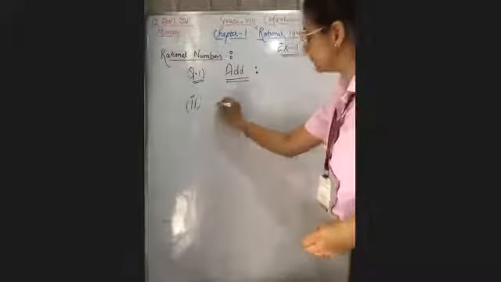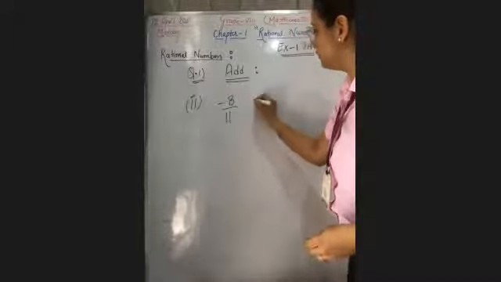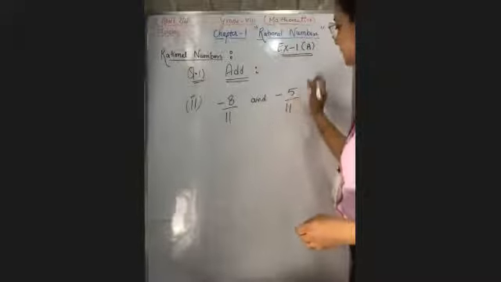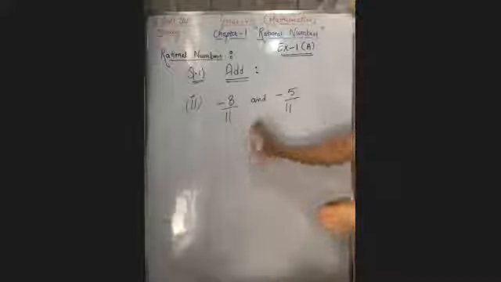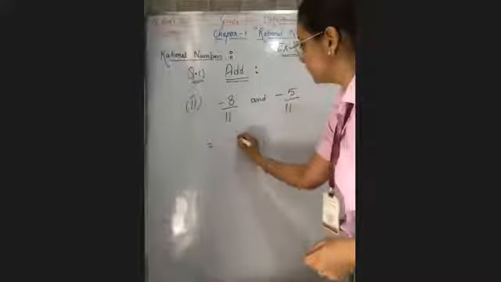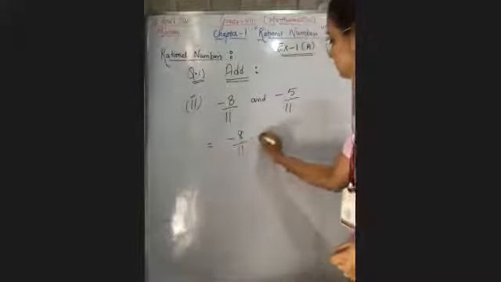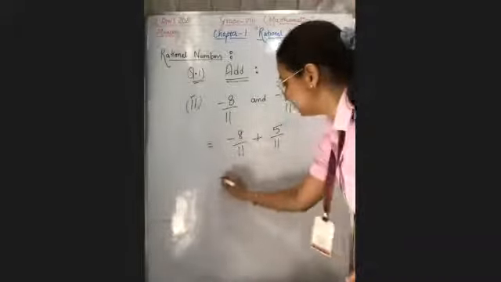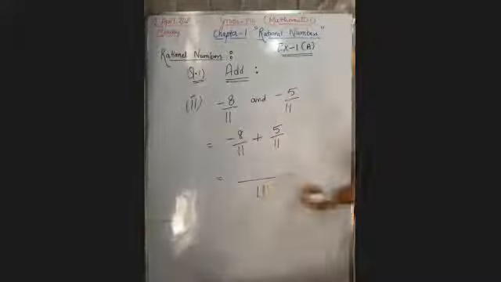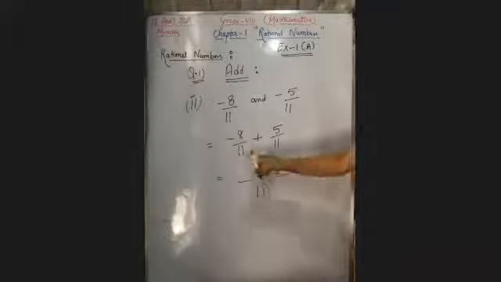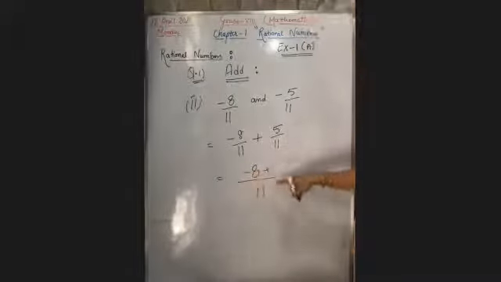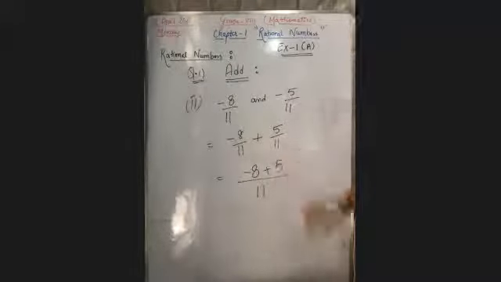The second part is minus 8 upon 11 and 5 upon 11. This is the question. Both are having the same denominator. So writing it this way, minus 8 plus 5 upon 11. The LCM will be only 11. 11 ones are 11, and 1 into 8 is minus 8, plus 11 ones are 11, 1 into 5 is 5.